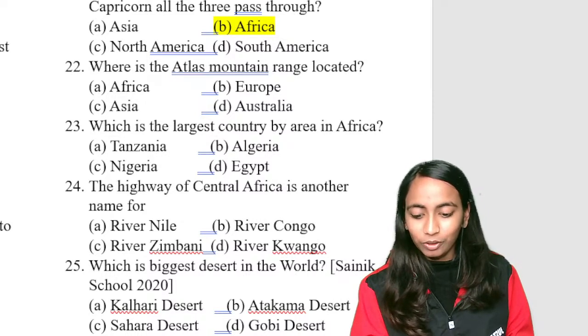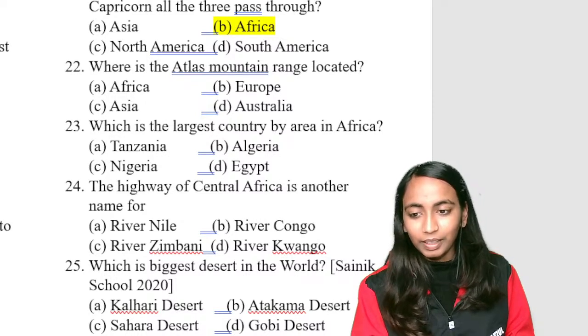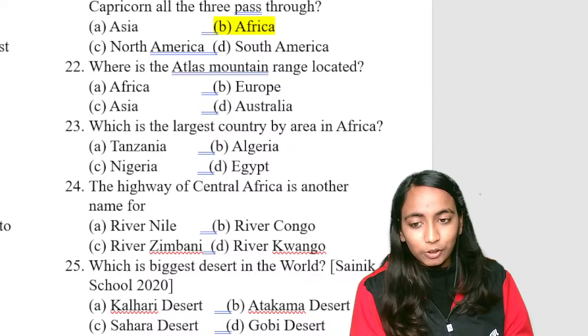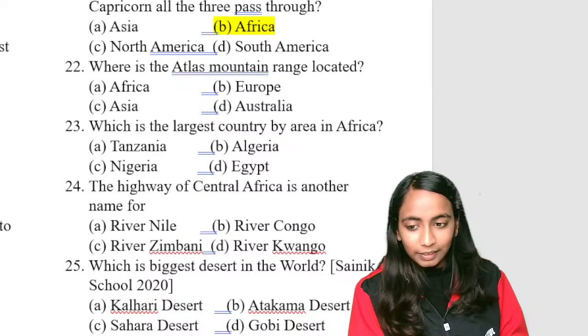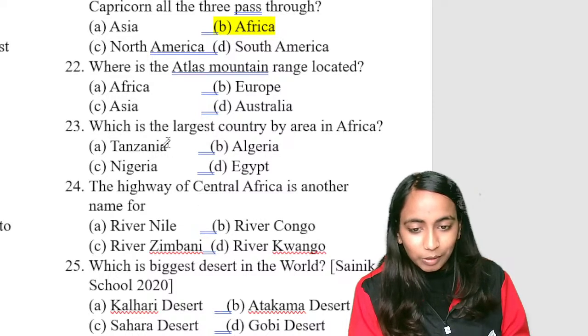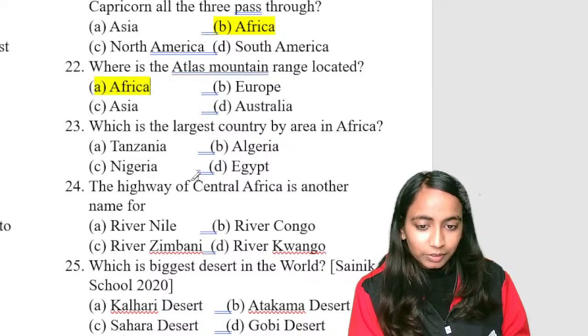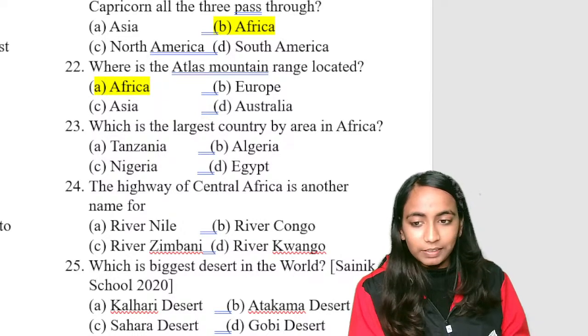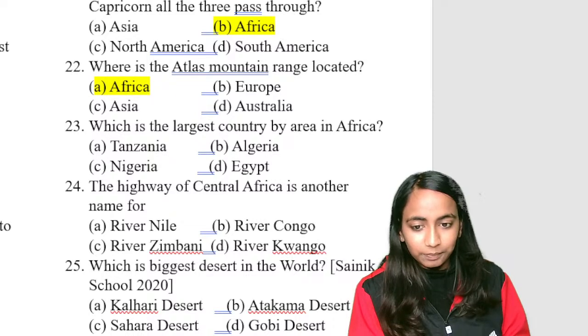Okay, let's have a look. Atlas is a mountain range of Africa. So please write it, please correct it. Atlas mountain range is in Africa. Some of you are saying Europe, but it will not be Europe. Atlas mountain range is in Africa.